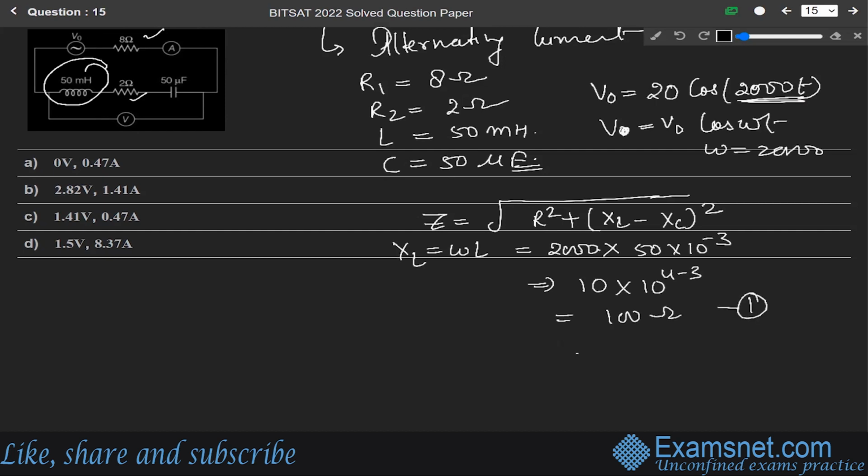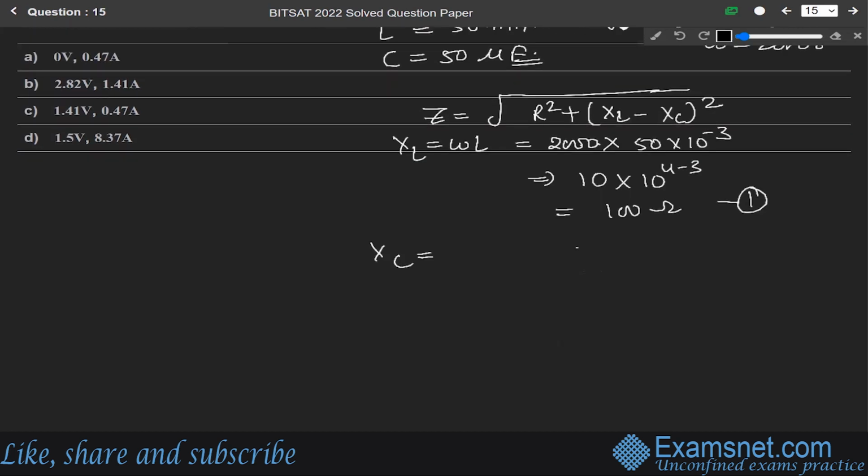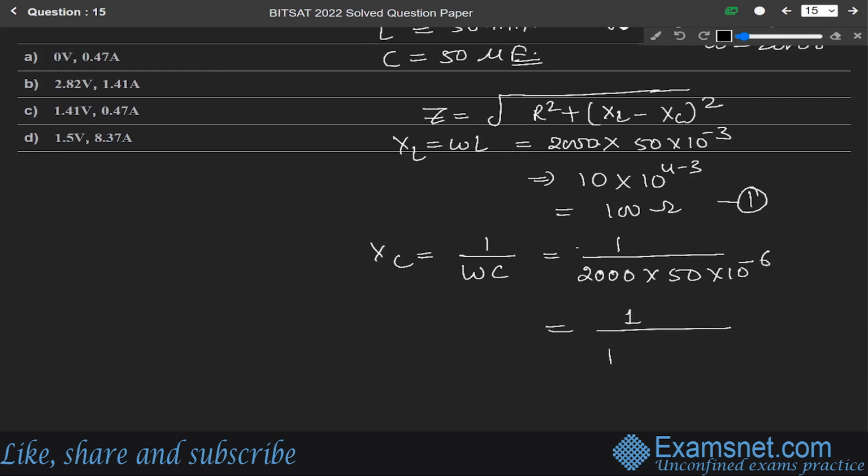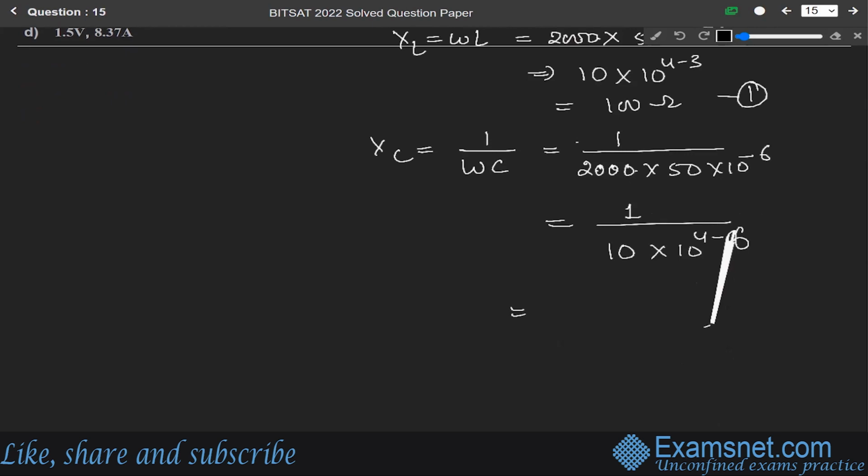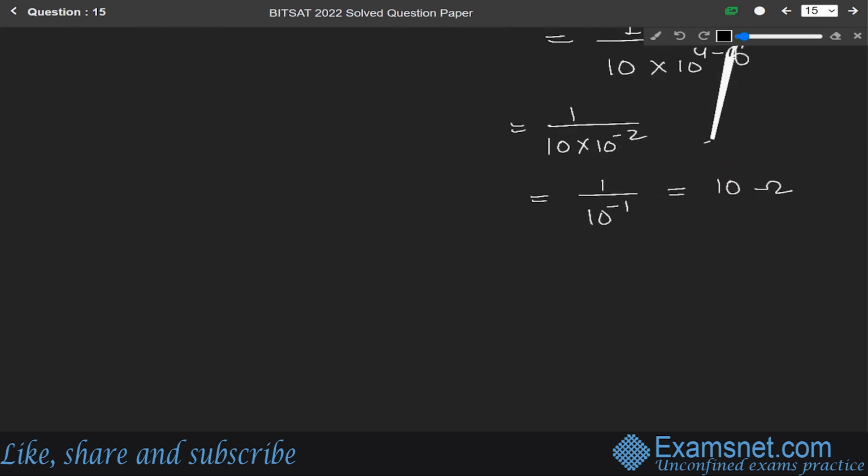Let us say this is equation number 1. And X_C equals 1 over omega C. So it will be 1 over omega, which is 2000, into C, which is 50 microfarad, meaning 10 to the power minus 6 farad. So solving it, we get 1 over 10 into 10 to the power minus 2. So it will be 1 over 10 to the power minus 1, meaning 10 ohm.